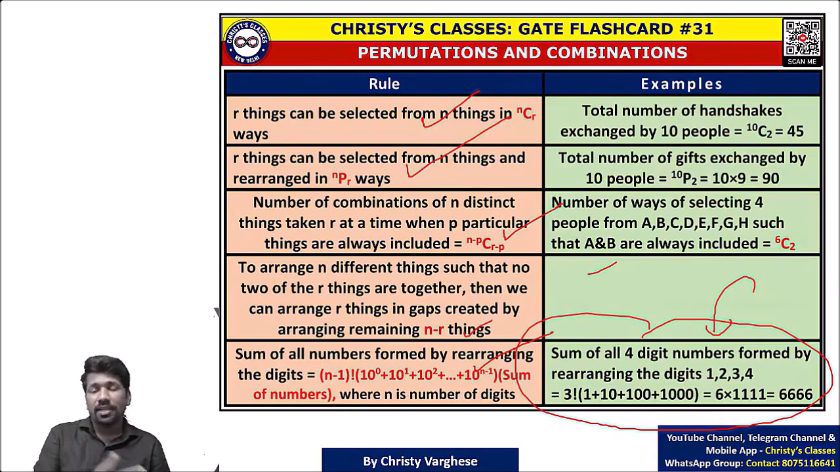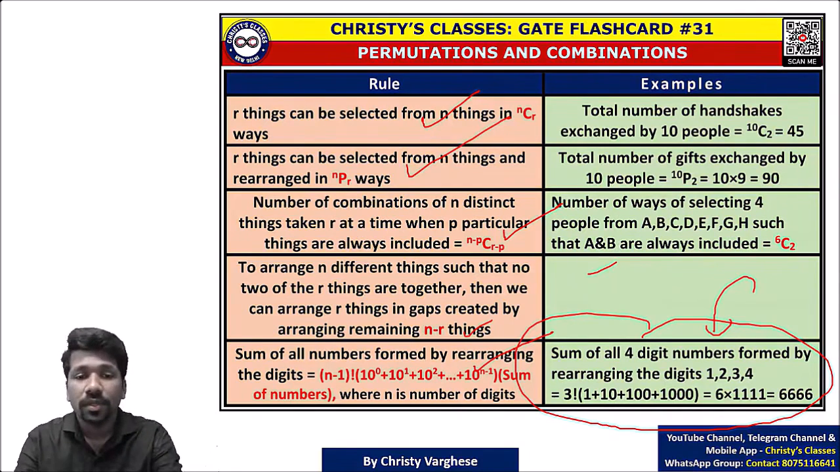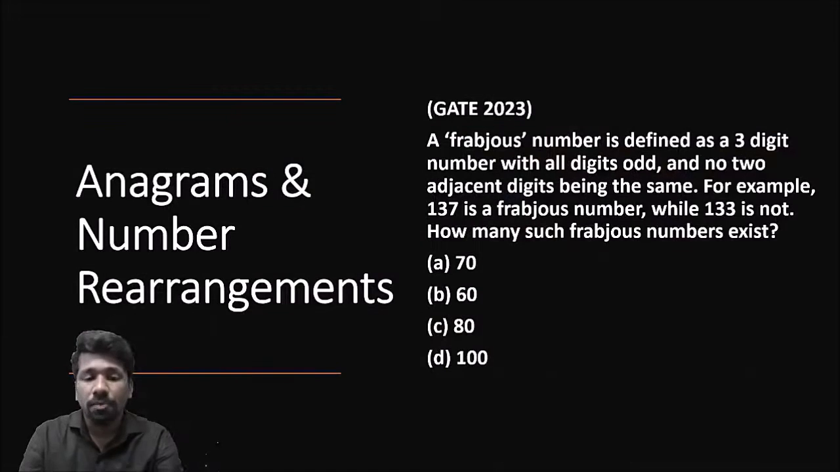For example, GATE के लिए ये inequality का फ्लैश कार्ड हो, logarithm का फ्लैश कार्ड हो, even permutation combination का ये theory GATE exam में ज्यादा important है. So इसके लिए separate flashcards are there. We currently have 110 flashcards, but we are working on increasing the number. So throughout the course, new flashcards will be added and you will be getting them. So that is about permutation combination.